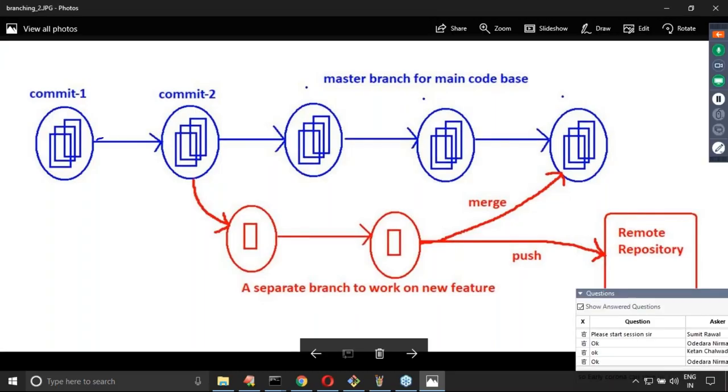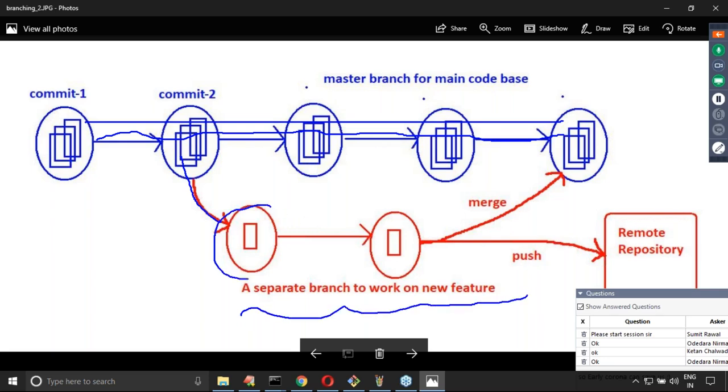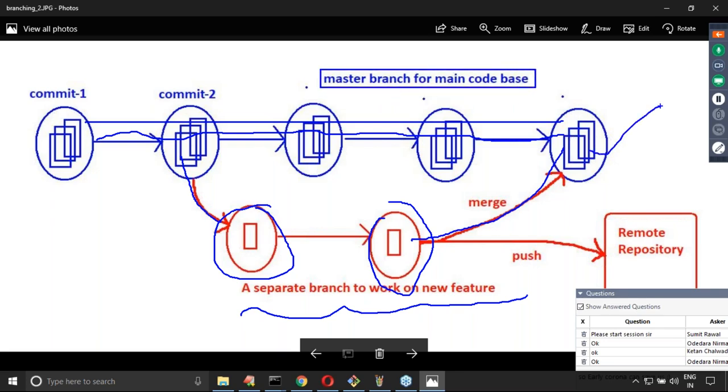This is my main branch, which is going on. Now here I created a separate branch to work on a new feature. I did two commits, I created multiple files, and then I have to merge these changes to the master branch. Otherwise, you can even push this child branch directly to the remote repository, no problem at all. But most of the time we merge these changes to the master branch, and from the master branch we push to the remote repository. Of course, the remote repository concept I will discuss at the next level.